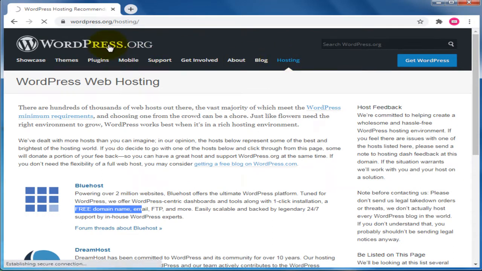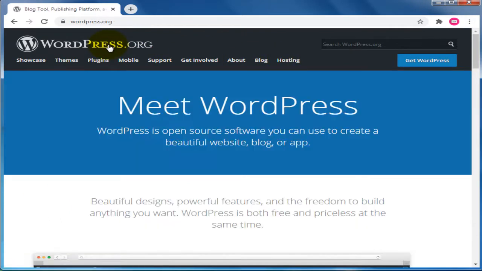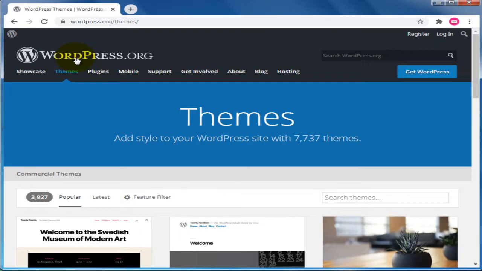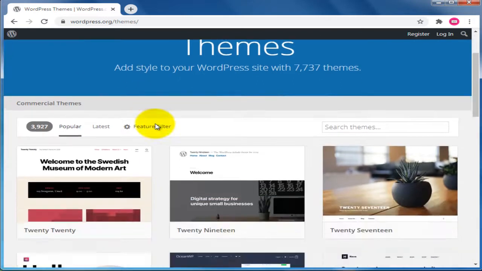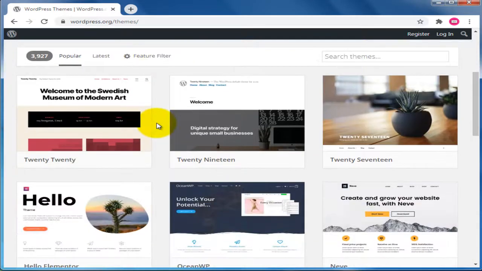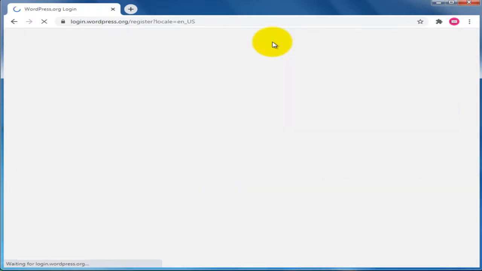WordPress.org. This is a very important WordPress platform. It's absolutely free of cost. If you like a theme and its functionality, you can register here using the registration option, and you can follow and give reviews about the theme and the plugins.